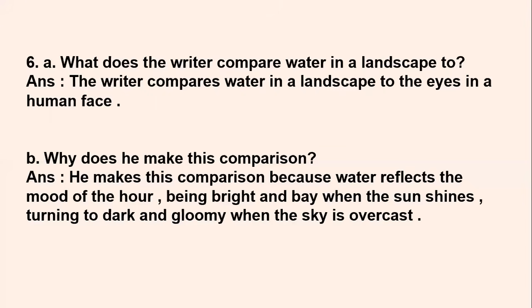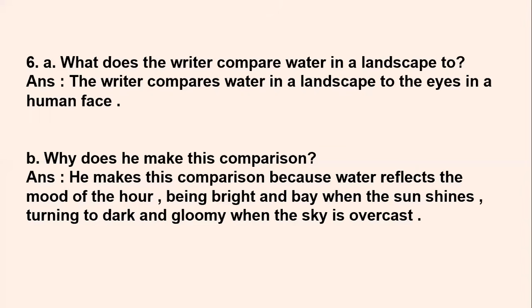For example, if it's a morning and it's sunshine, if it's a bright day, then the water also shines and is very bright. In the same way, when it turns dark, it becomes dark and gloomy. Even a small pot of water in the landscape becomes dark and gloomy when the sky is overcast, when the sky becomes black. As you open your eyes and close your eyes, in the same way, it also shows the mood of the hour, whether it is night or day.